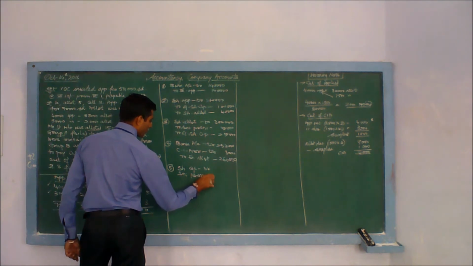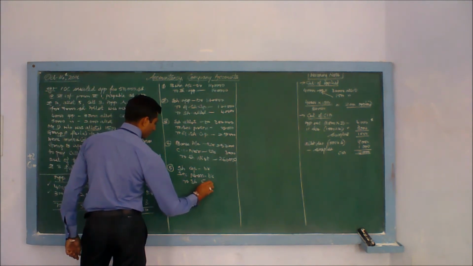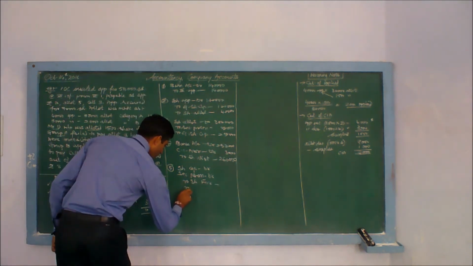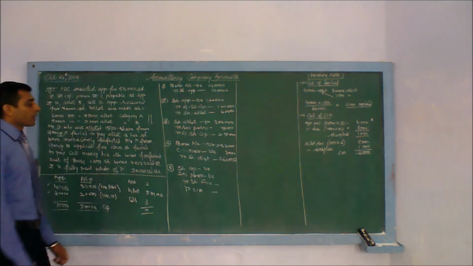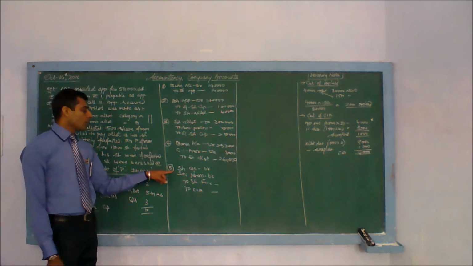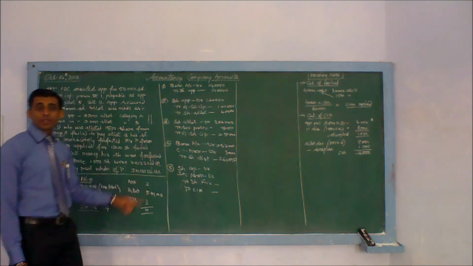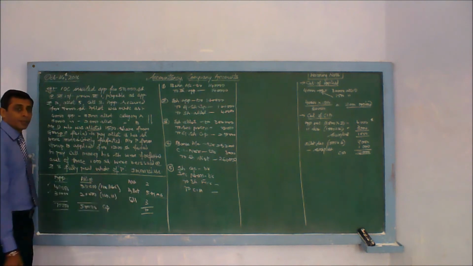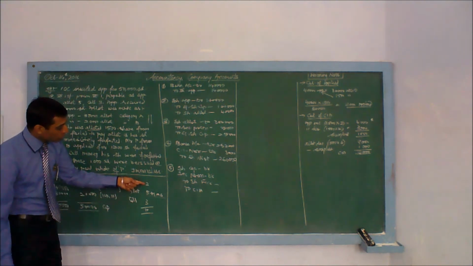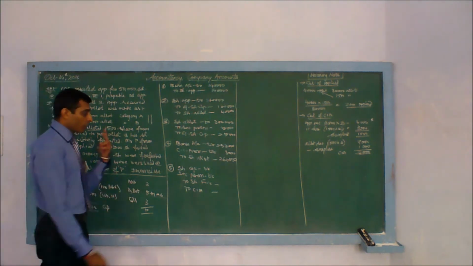This is another change. Share forfeiture account credit, and calls in arrears credit. Here some calculations are required to calculate share capital. Quantity is 1500, but it's not fully called. Company is forfeiting the shares here at this stage. So your called up money is only 5 plus 2, 7. 7 is the called up. It's not 10. Only 2 stages are over.